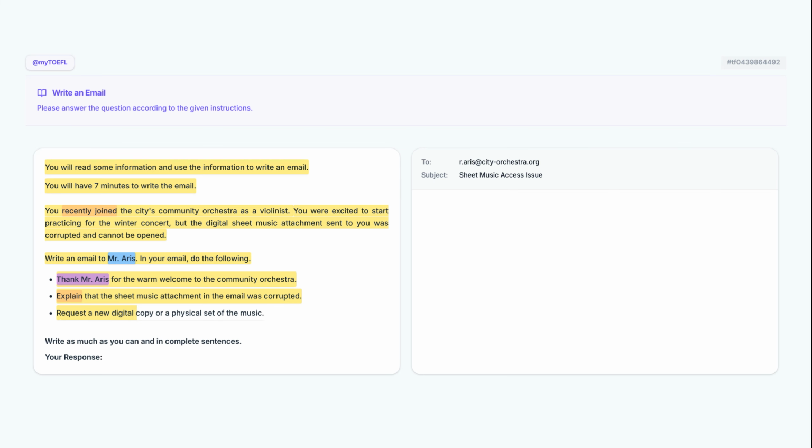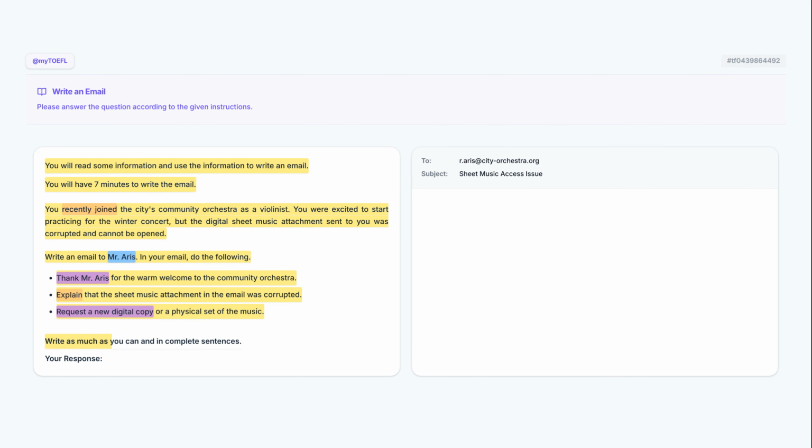Request a new digital copy or a physical set of the music. This final requirement asks you to request a new digital copy or an alternative solution. It is important to be proactive by offering options to resolve the issue quickly. Write as much as you can and in complete sentences.